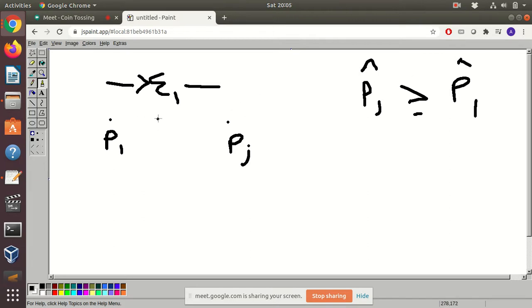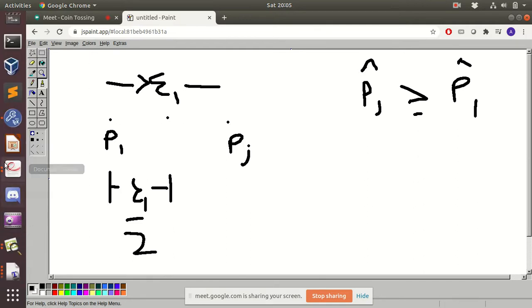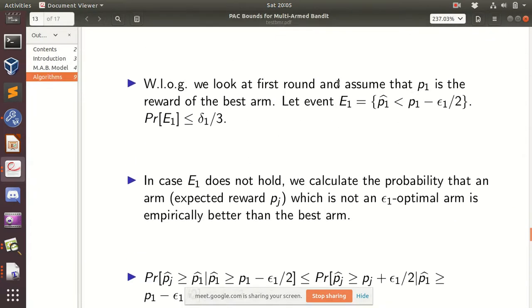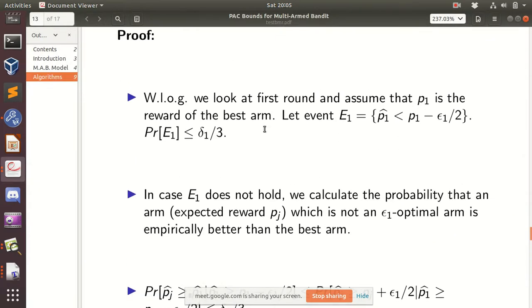So we already assume that if this is epsilon 1 by 2 here, then the event which we assume is that p1 cap is to the left of this particular point. That's what we assumed in our event here. So the event which does not hold means p1 cap is greater than or equal to p1 minus epsilon 1 by 2. So that's what we are assuming.